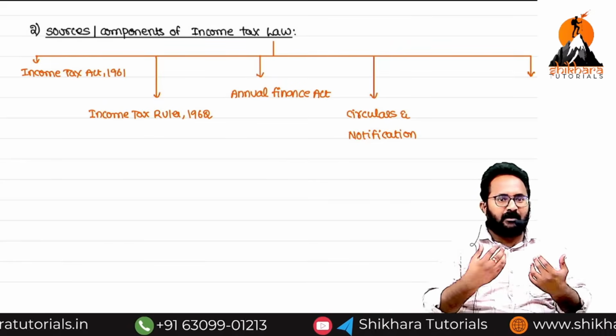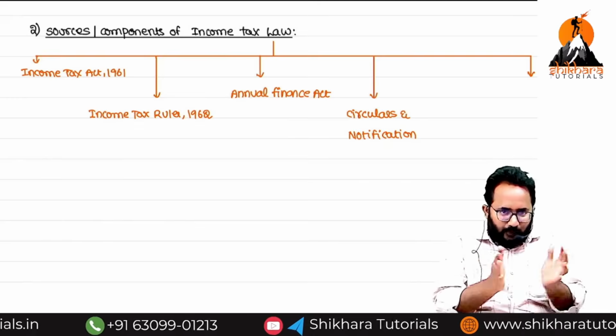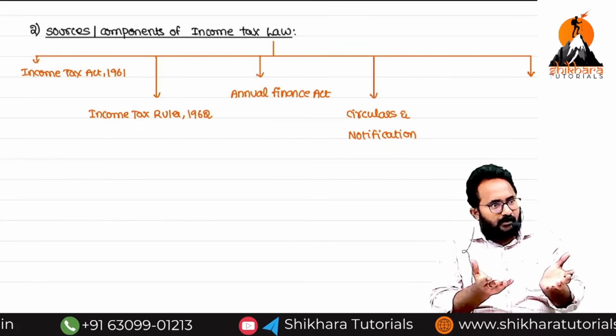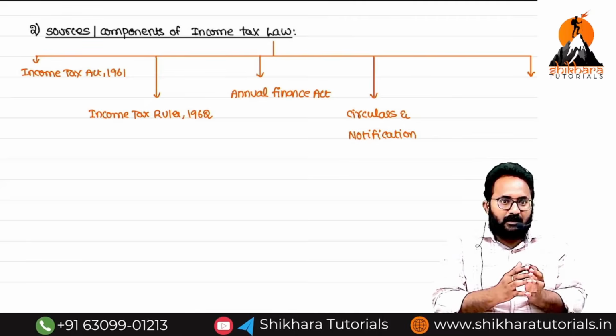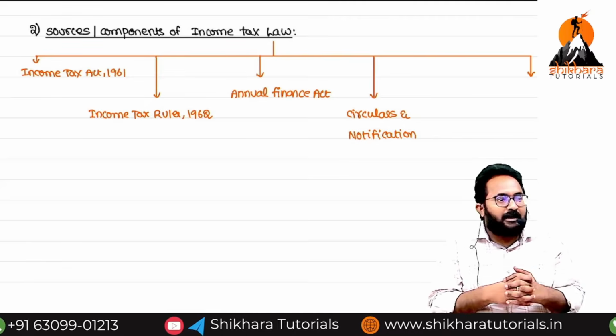Our assessee or taxpayer will say what? This is an agricultural income. Is there any dispute between them? Yes. If disputes are there, they will go to the court. The court will give the judgments.